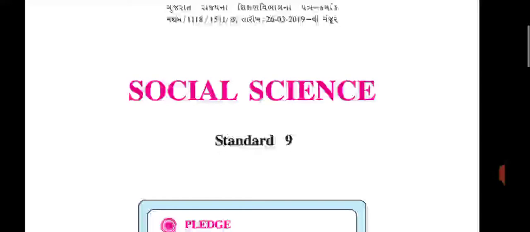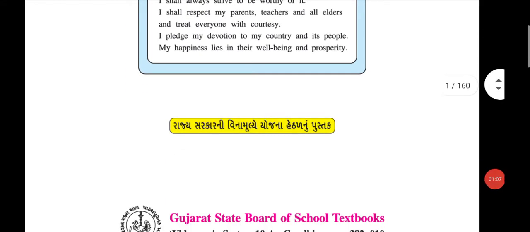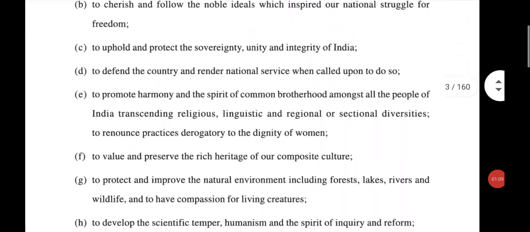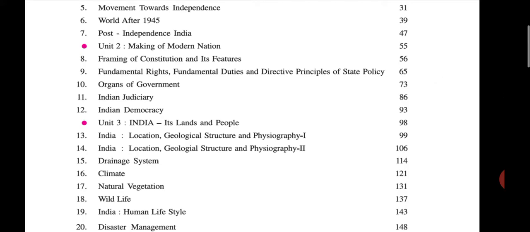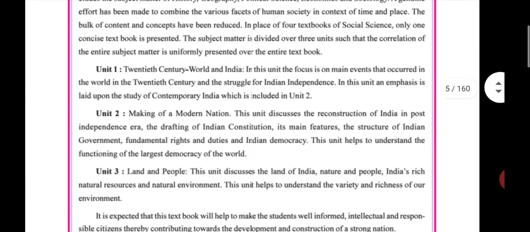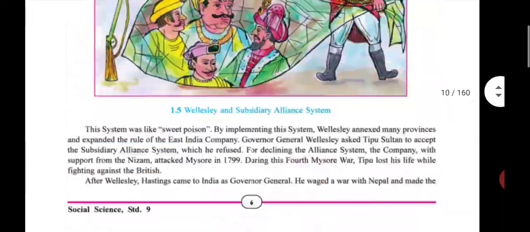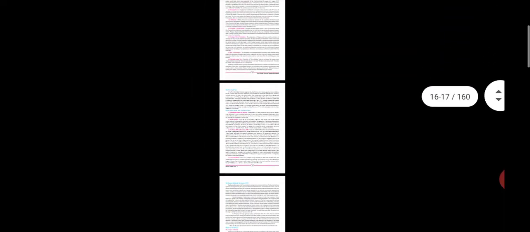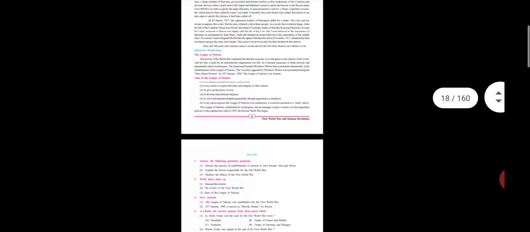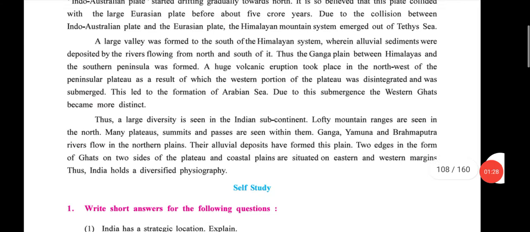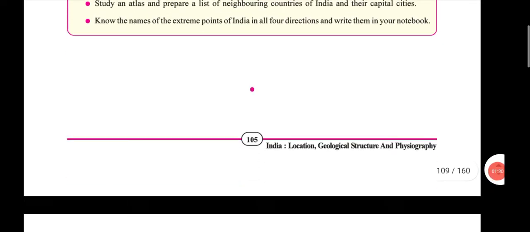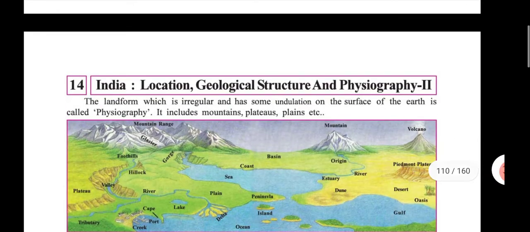Sorry, geography. Okay, chapter 14. What is the name of chapter 14? India, location, geological structure and physiography 2. Okay, here is your chapter 14.